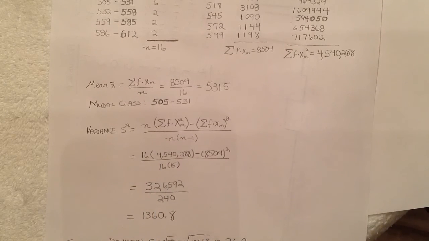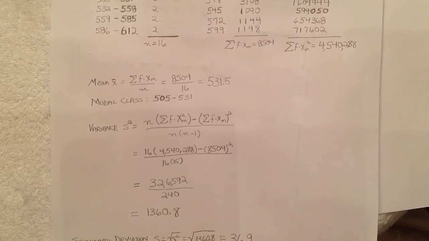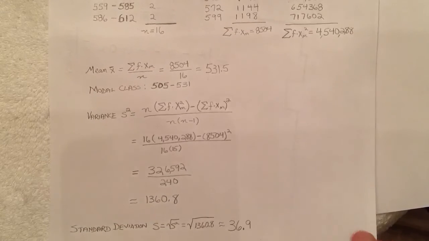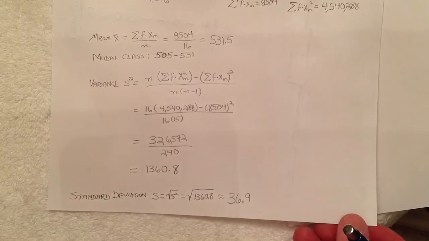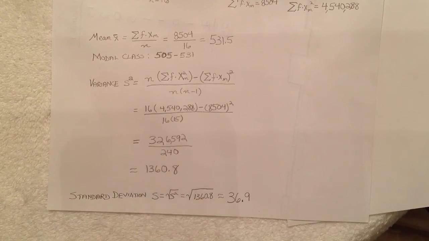So we have the difference at 326,592 divided by 240, and so we have 1360.8. Again, that is the value of the variance, and taking the square root of this is going to give us the standard deviation. In this case, the square root of 1360.8 is about 36.9.